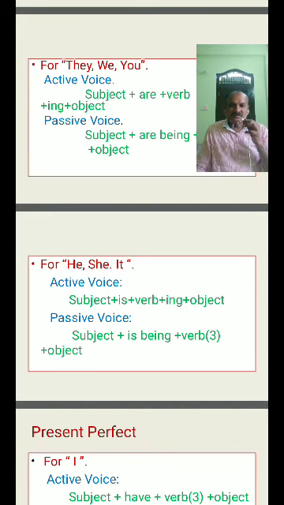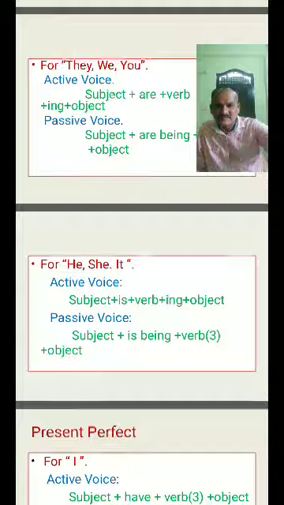So this is the conversion rule for present continuous. After one more tense, present perfect, we will discuss more examples on these structures. Come to present perfect.